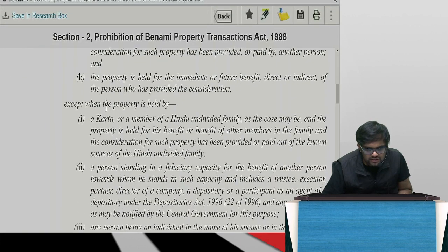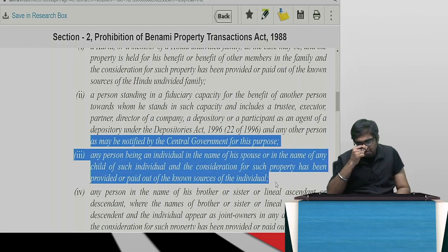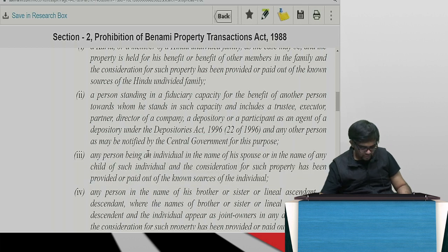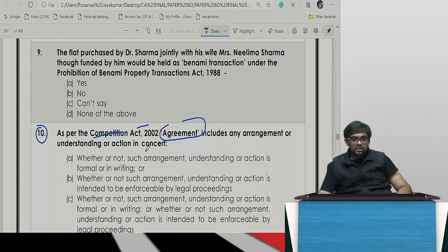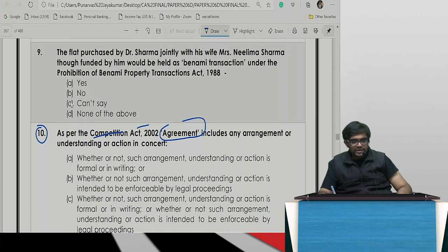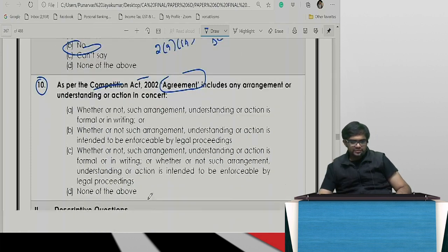Benami transaction except any person being an individual in the name of his spouse or child and consideration is provided out of the known sources. This is the amended definition. So this comes under section 3 of prohibition of Benami transaction. So it is what? Can't say and all, don't write. That is no. Section 3 of Benami.